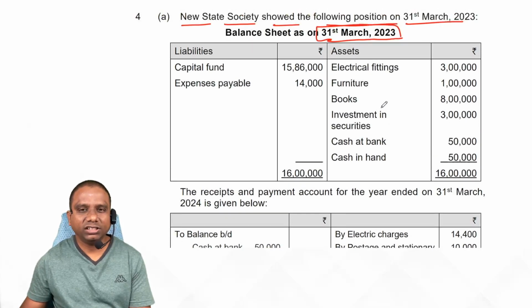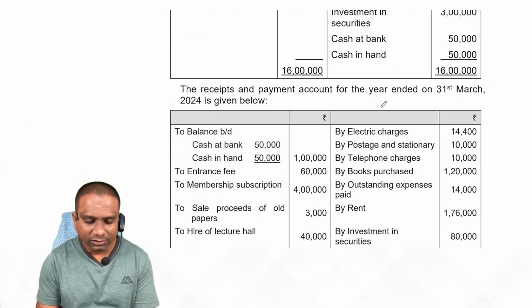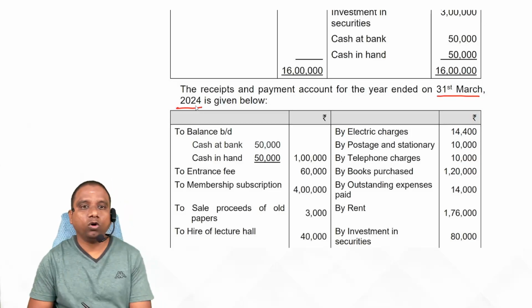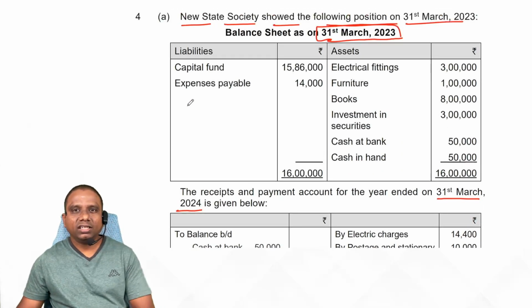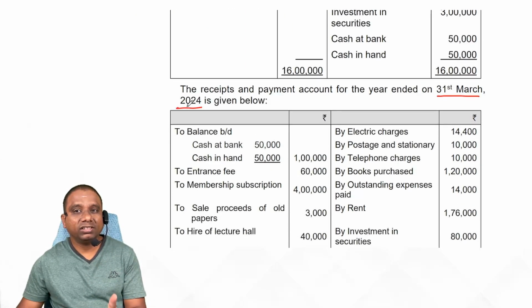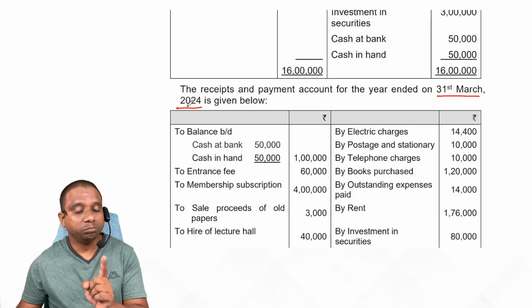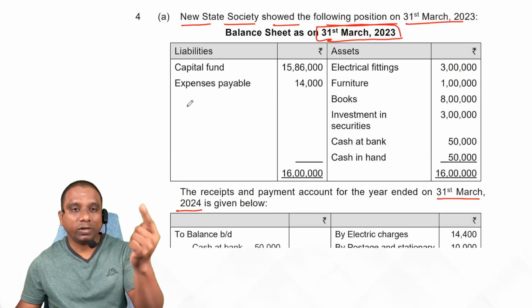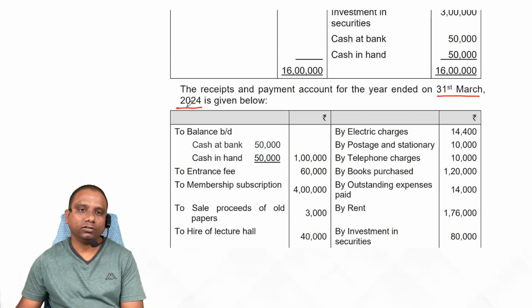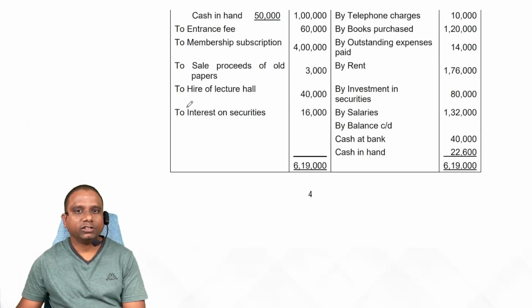This is the balance sheet, students. Next, the receipts and payments account for the year ended 31st March 2024. The balance sheet is given as of 31st March 2023, whereas the receipts and payments account is given for 31st March 2024. Means this balance sheet is the opening balance sheet and this is the during-the-year receipts and payments account. Is it clear?